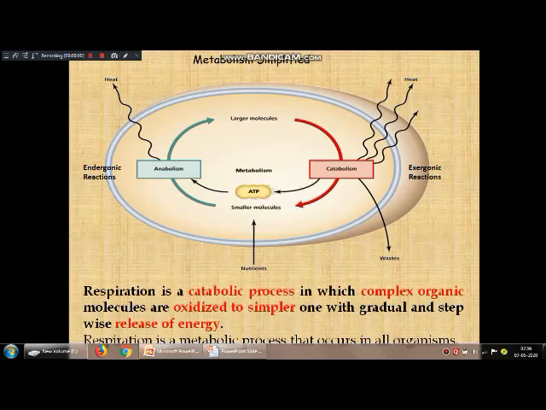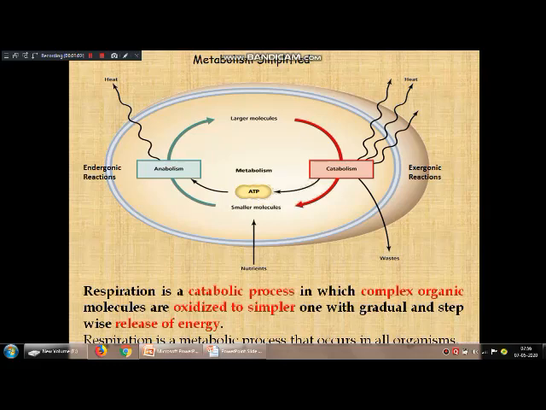Metabolism is a kind of chemical process that takes place in living organisms to maintain life. You can see the picture here. During metabolism, it mainly consists of two steps. One is anabolism, another one is catabolism.